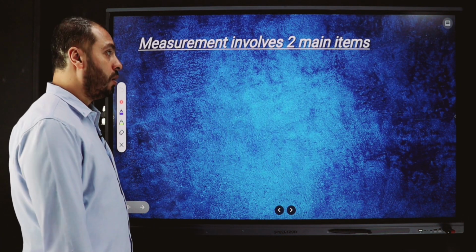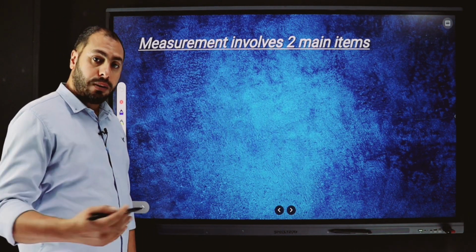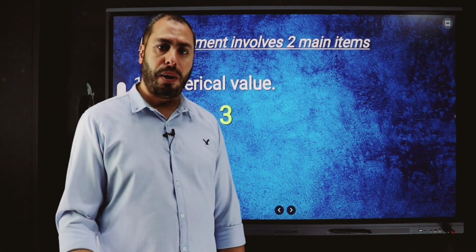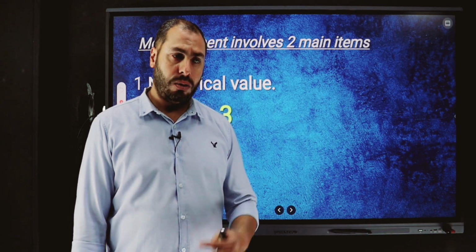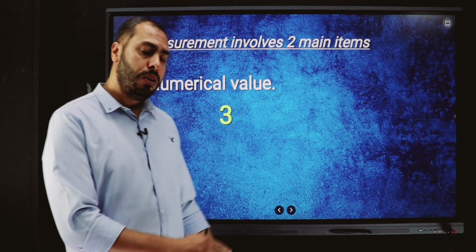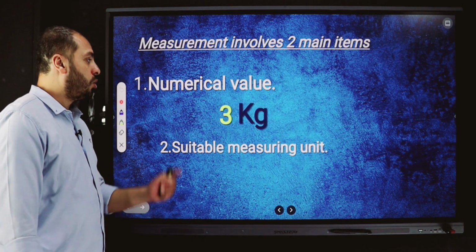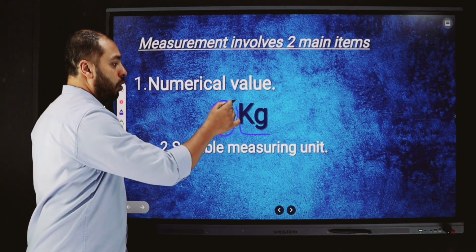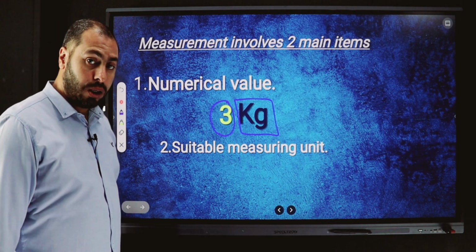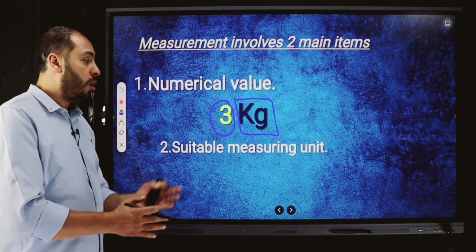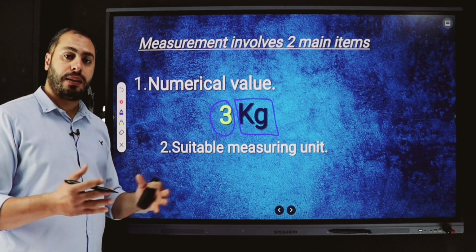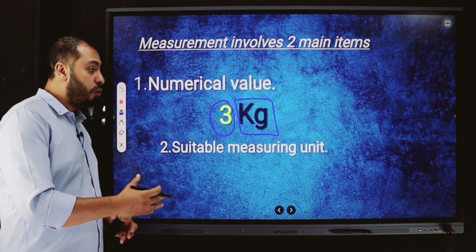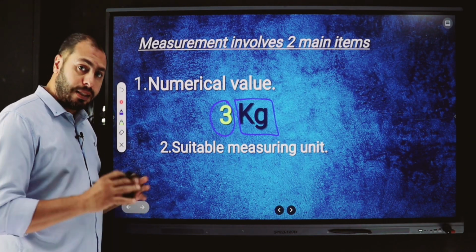After measurement, measurement involves two main items. What are they? Number 1, numerical value. If we measure the mass, for example, I will say 3. And what about the other word? This is called the measuring unit. So the numerical value, for example, is 3, and the second word is kilogram. It's a measuring unit. So this is the correct description for the physical quantity, or the measurement process. Is it clear for you?